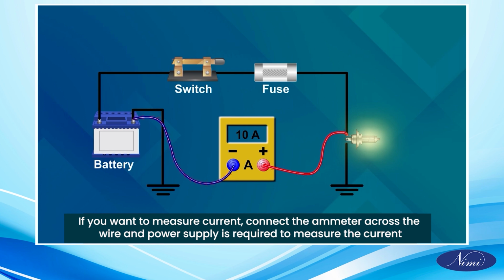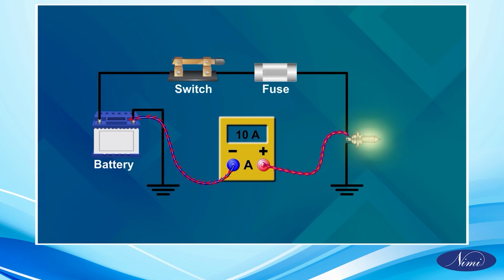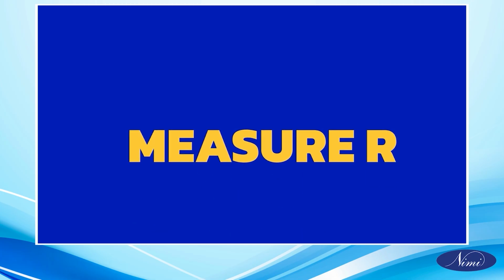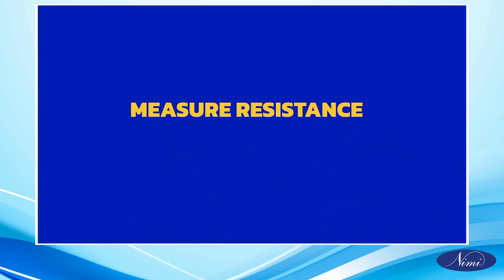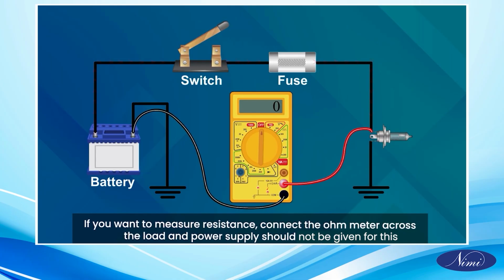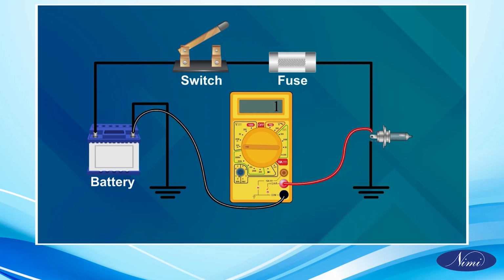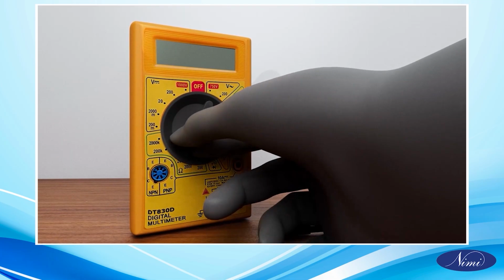If you want to measure current, connect the ammeter across the wire and power supply is required to measure the current. Measure resistance. If you want to measure resistance, connect the ohm meter across the load and power supply should not be given for this. Set the multimeter to measure the current flow.